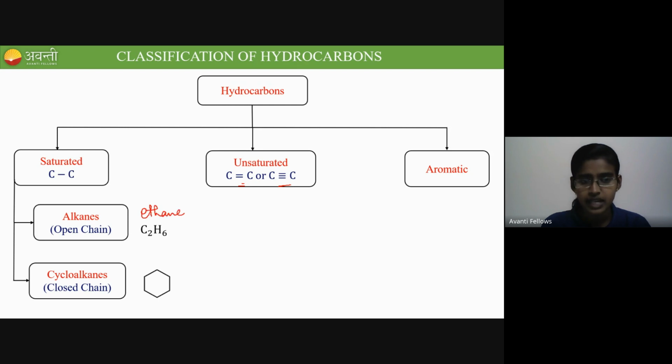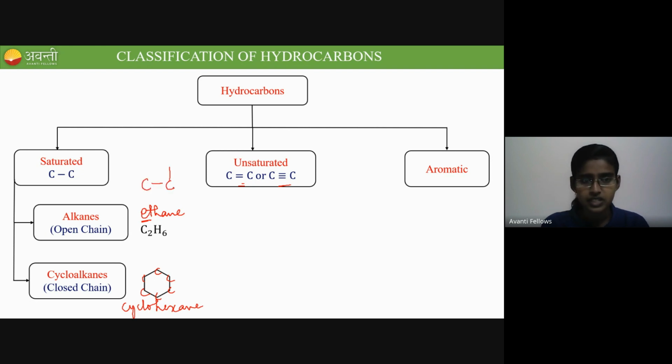Since this alkane contains two carbons, it is called ethane. And cycloalkanes are cyclic saturated systems. In this example, we have a 6-membered ring, which is called cyclohexane. Got it?